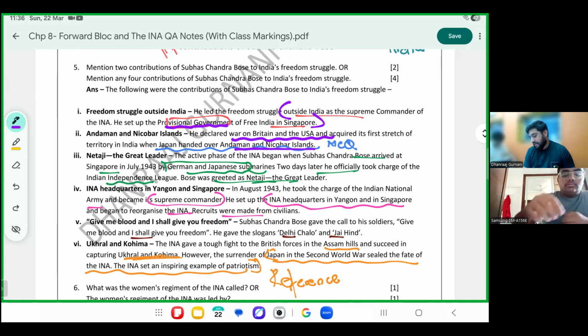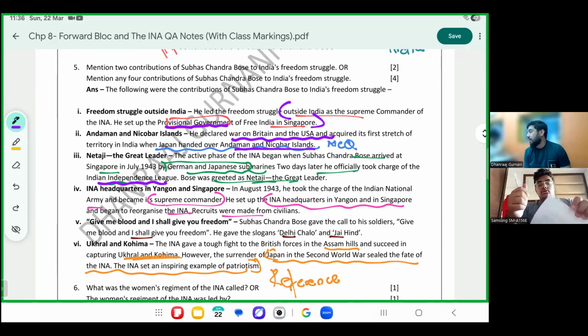Netaji, the great leader, he was given the title. Bose arrived in Singapore by German and Japanese submarines. So वो सब meeting करके he came to Singapore. Once he reached Singapore, 2 days later, he took charge of the Indian Independence League. We don't have the Indian Independence League in our syllabus, just the name is mentioned. Otherwise, there was a time where the answer of Indian Independence League also was there. A chapter इसलिए छोटा हो गया. Bose was given the title or greeting as Netaji, the great leader.